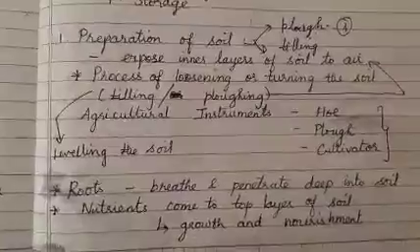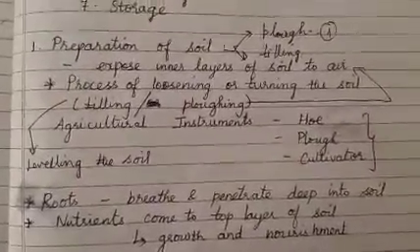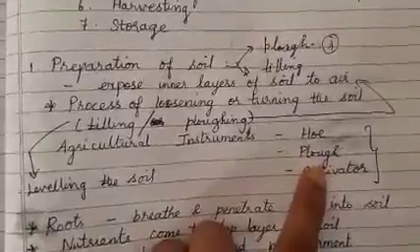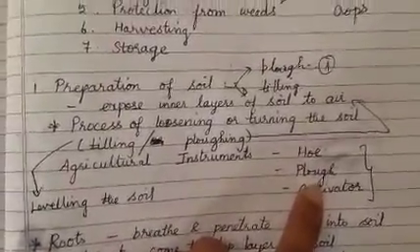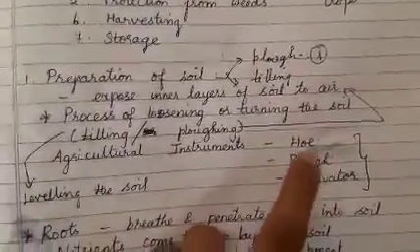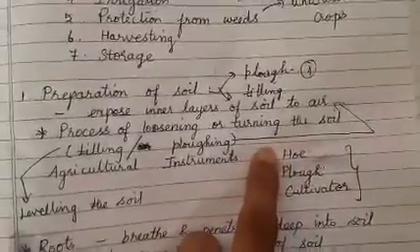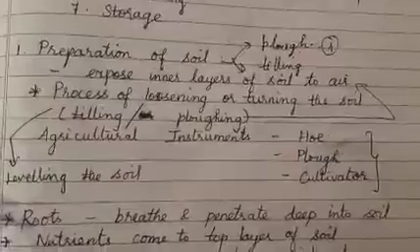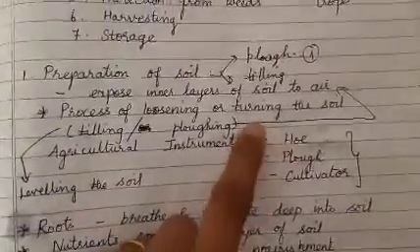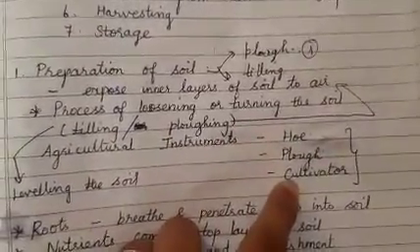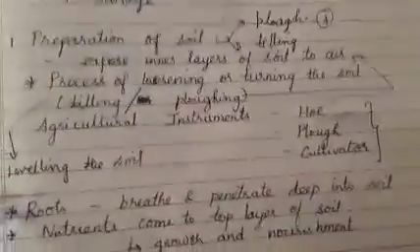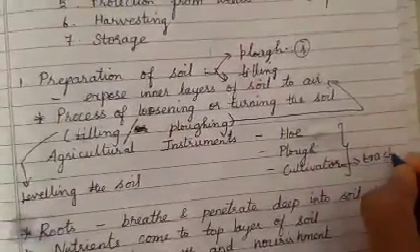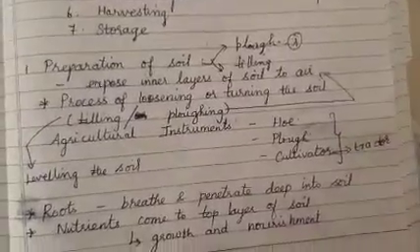The images you can see in your textbook, it is given very clearly. This is a manual method which human beings follow as a traditional method to dig the soil. Hoe is another agricultural instrument used to dig the soil. This is also a modern method. And the cultivator is nothing but your tractor. You could have seen this in many movies. Okay, tractors.